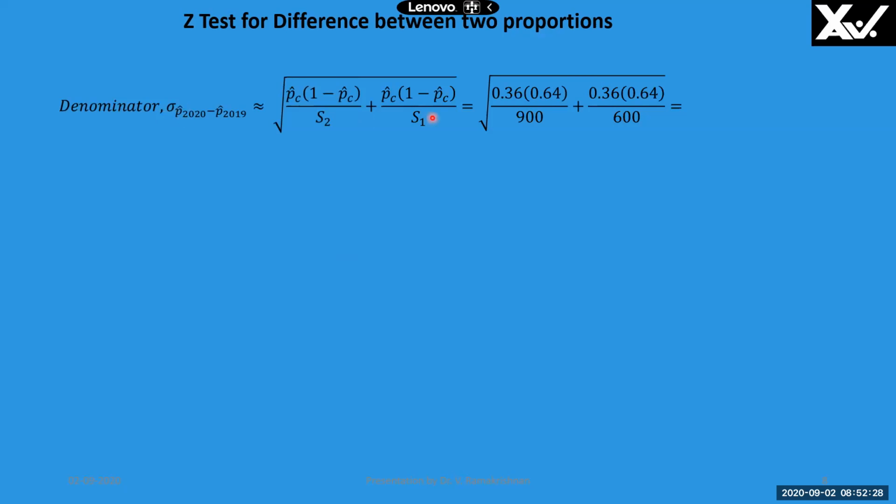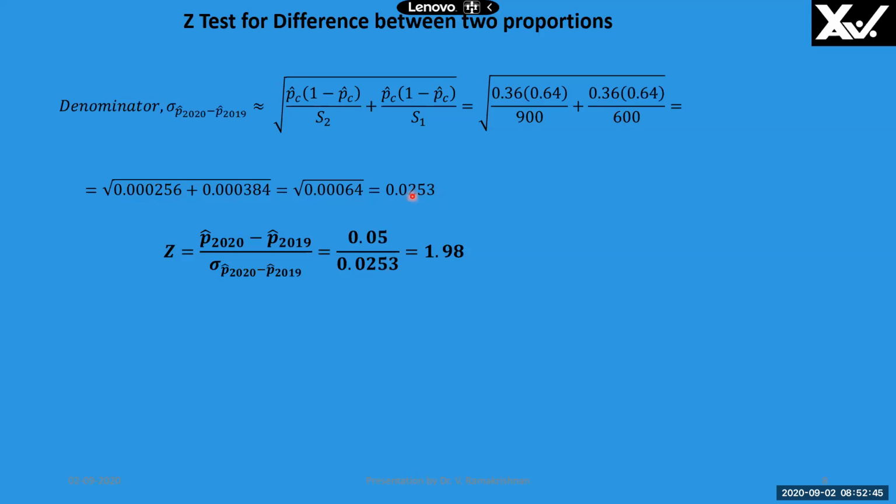Now we are substituting the values. Combined proportion is 0.36 into 1 minus 0.36, which is 0.64, divided by 900, plus 0.36 into 1 minus 0.36 divided by 600, and sum it up and take the square root. You get these values. And if you simplify, you will get 0.0253 as the denominator. Substituting in the Z expression, numerator is 0.05, denominator is 0.0253. We just now calculated. And the answer is 1.98.